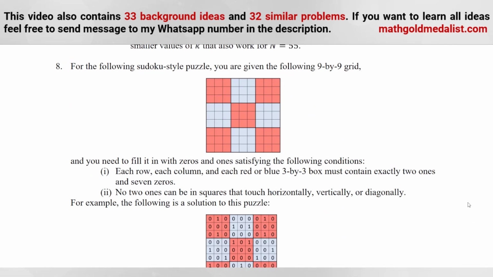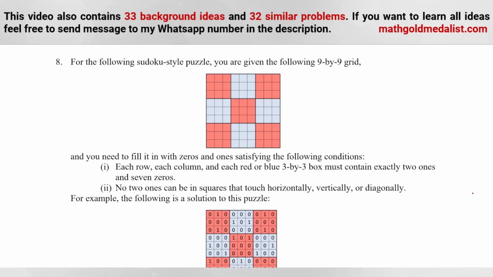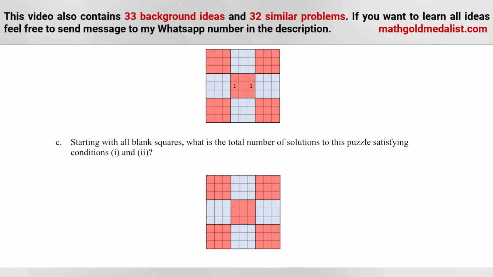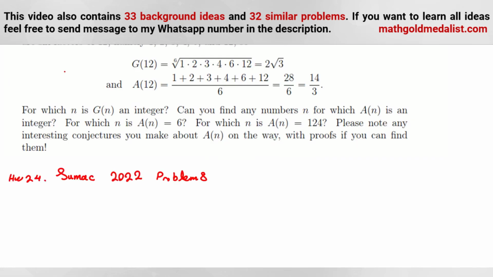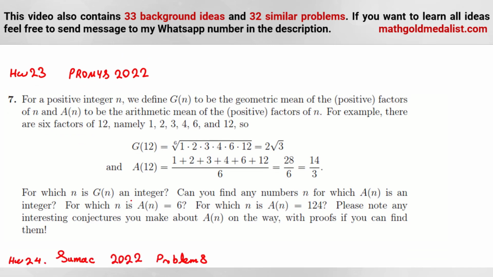Again, it is hard. And hard means you should consider different caseworks. For example, in different steps you should split into smaller cases. Problem 8, you should solve part A, it's easier. Part B also is not hard. Part C is harder. But I can say this problem of Promys is also much harder than the problem of SUMaC.